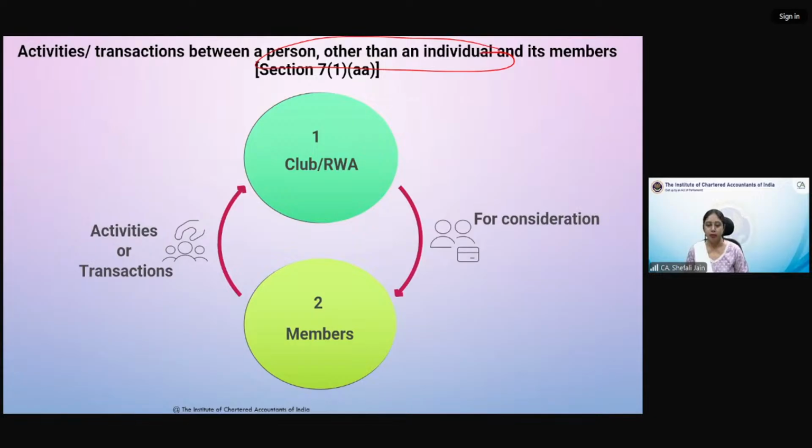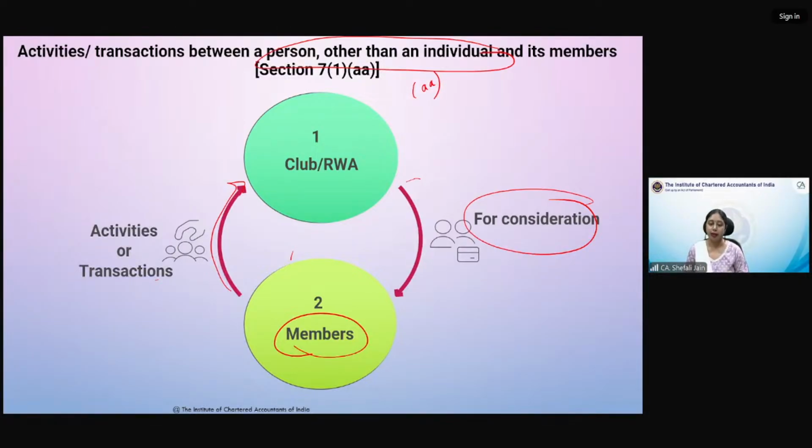Now under GST law, this has been clarified by a sub-clause, that is clause AA, which was inserted afterwards to clarify that any services provided by a club, any activities or transactions between a club or RWA and its members for a consideration. Now, this consideration can be in cash, it can be in kind, or it can be a deferred consideration also. Any type of consideration. हमने किया था consideration किसी भी form में हो, वो consideration ही होती है.